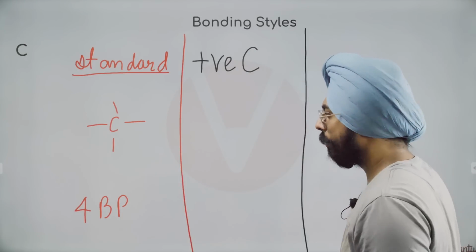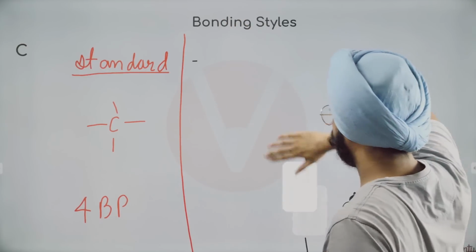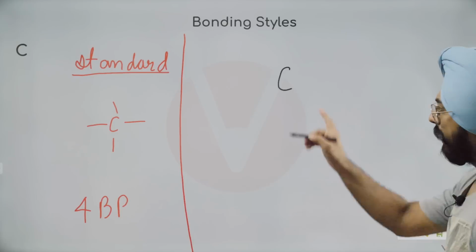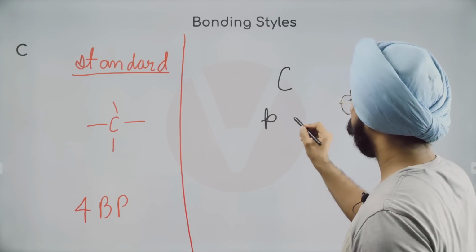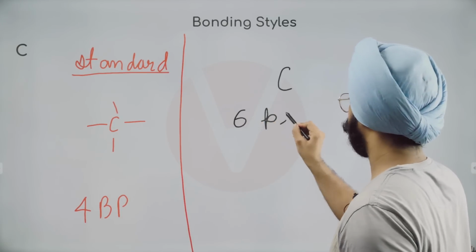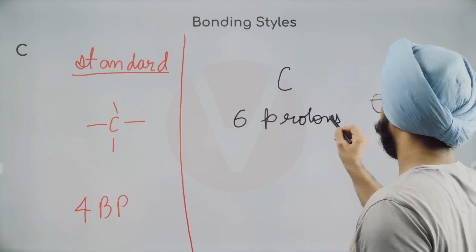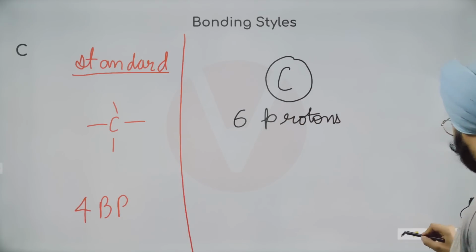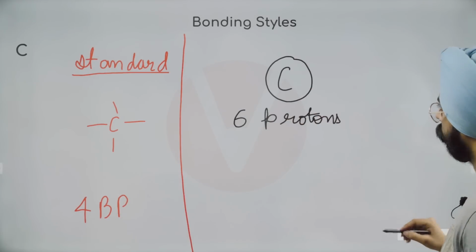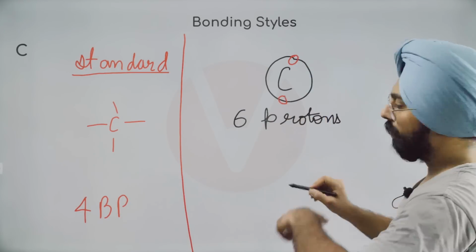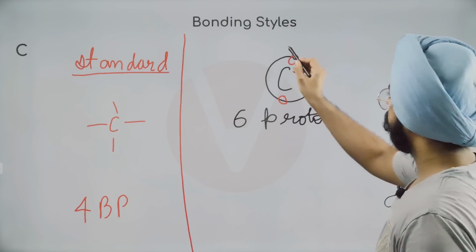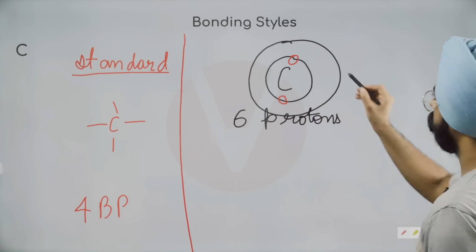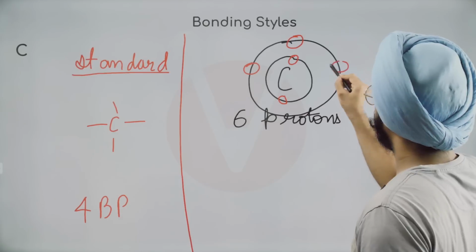Yes, but do you realize? Let me show you a little mathematics here. If I look at just one carbon atom, this carbon atom has how many protons? 6 protons. So, just giving you a very simplistic diagram so that we can understand what's going on. 2 electrons in the first shell, the K shell, and the second shell will have 4 more electrons. 1, 2, 3, and 4.